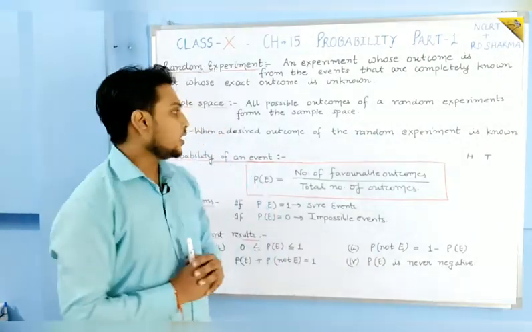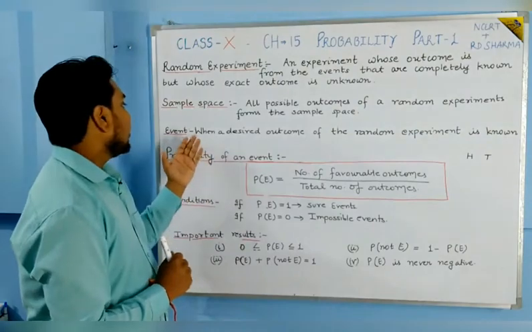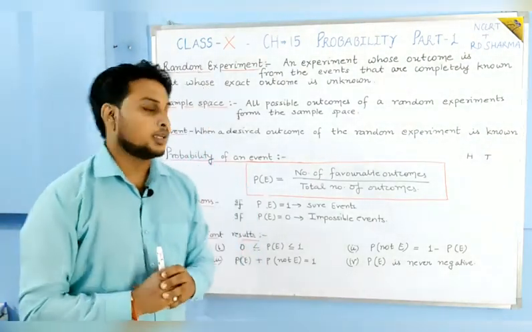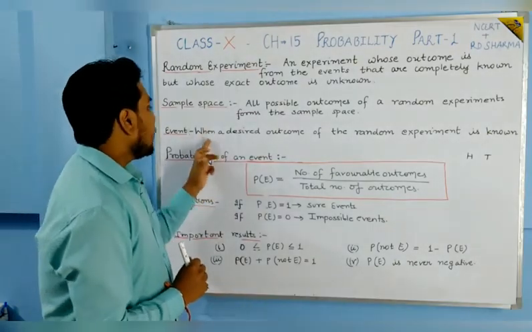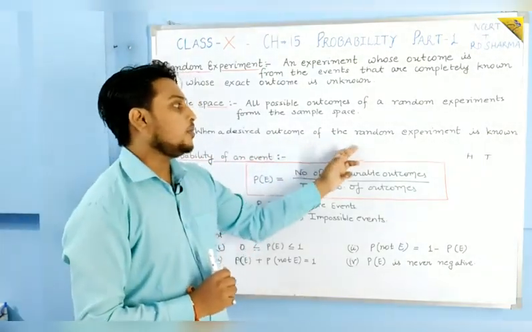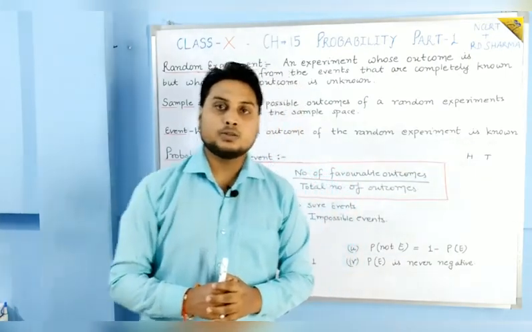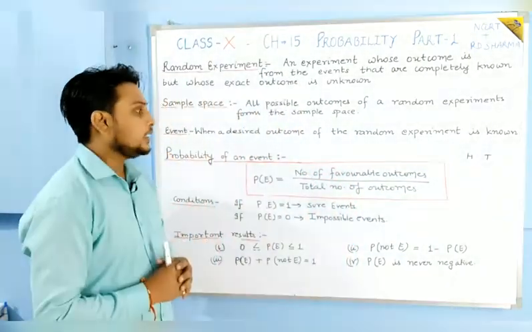Then students, the third one is the event. What is an event? When a desired outcome of a random experiment is known, that is known as an event.